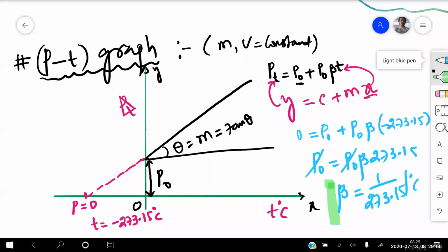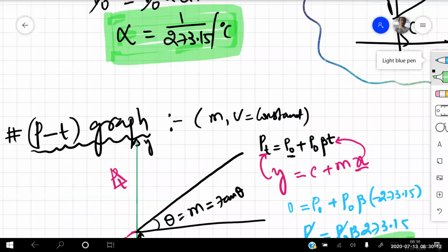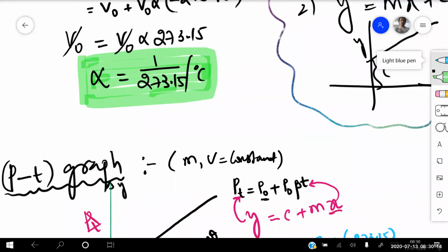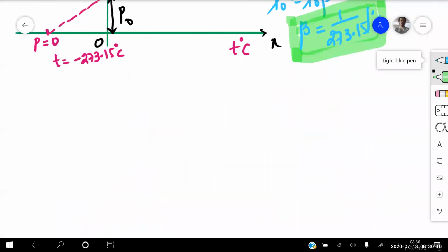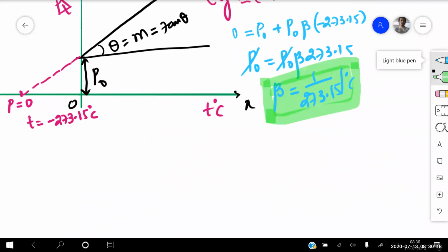Now see this carefully. Is this not exactly similar to the value I got previously? Previously I got alpha equal to 1 by 273.15, and here beta is also equal to 1 by 273.15.